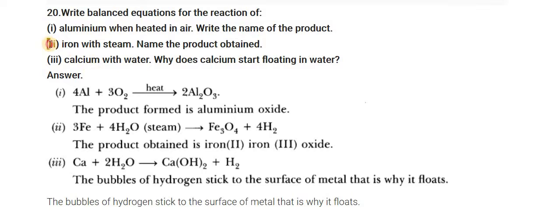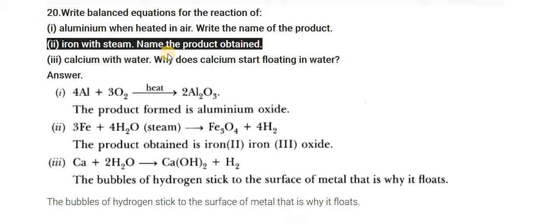The second question is iron reacting with steam, and name the product which is obtained. If iron reacts with steam, then it forms a ferrous oxide, and along with that hydrogen gas is released. The third question is calcium reacting with H2O, the water. Then it forms calcium hydroxide, and along with that hydrogen gas is released.